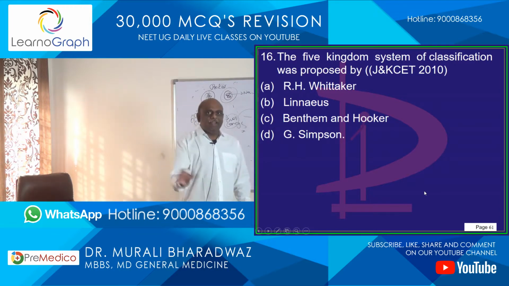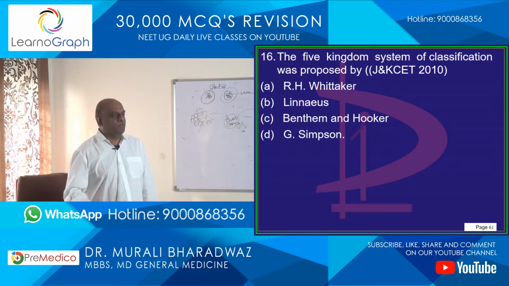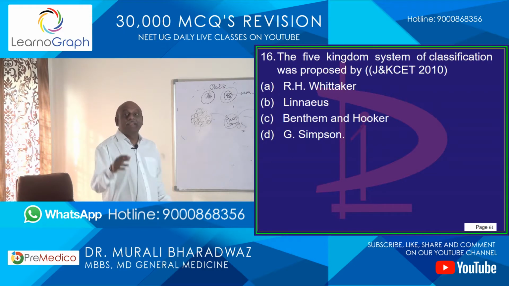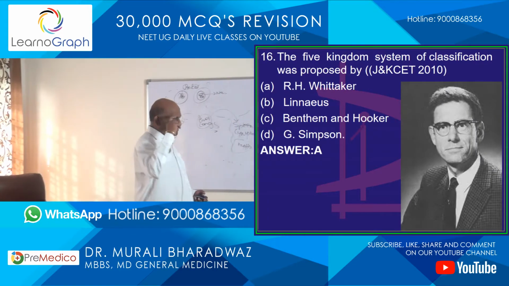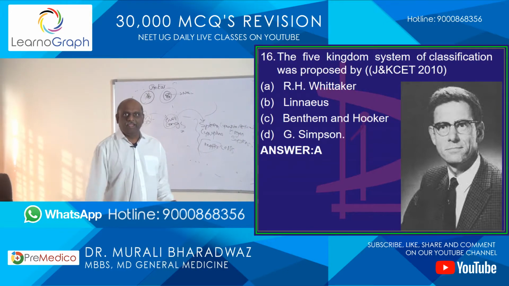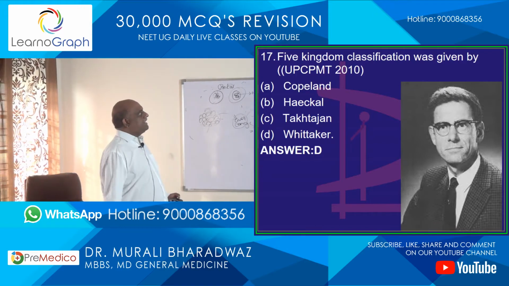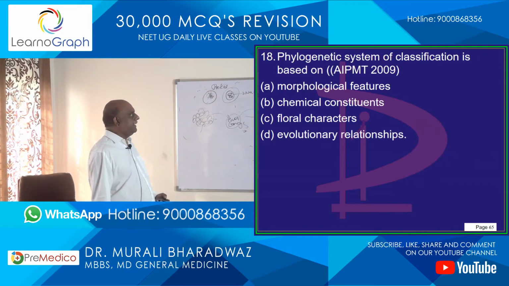The 5 kingdom classification: say it again and again, a thousand times, who made the 5 kingdom classification? It is R.H. Whittaker, is what you should remember. The great man with 2 wonderful spectacles and energetic eyes. Once, in the UP exam 2010, a question about Whittaker was also asked.